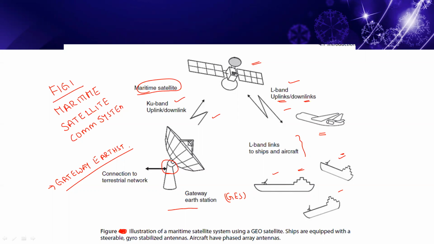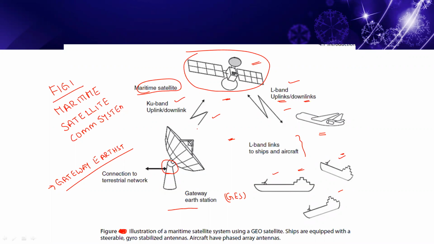Sometimes these satellites are much closer, like the maritime satellite. This is very close to the Earth compared to GEO satellites, therefore producing stronger signals. This is the greatest advantage of this type of satellite communication.